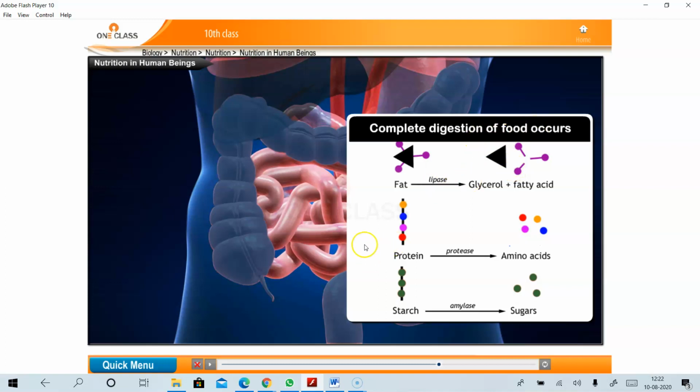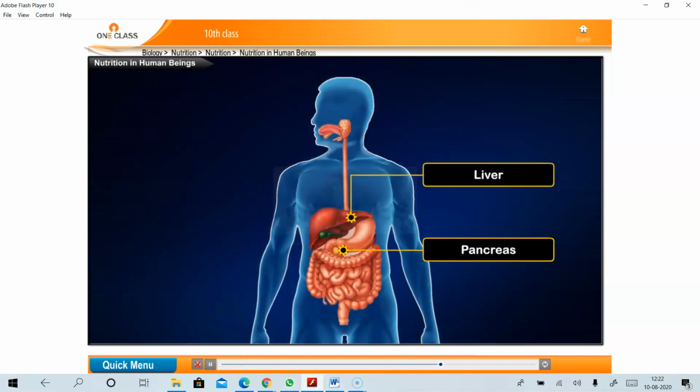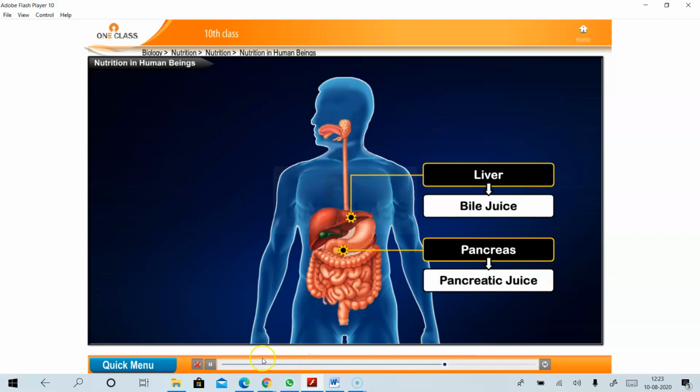Okay. The small intestine is the longest part of the alimentary canal, and mostly the complete digestion of food occurs in the small intestine. And later, the liver and pancreas also help in the digestion of food.